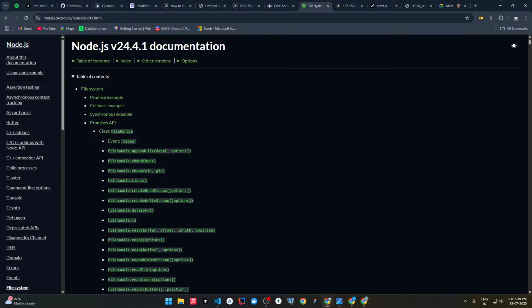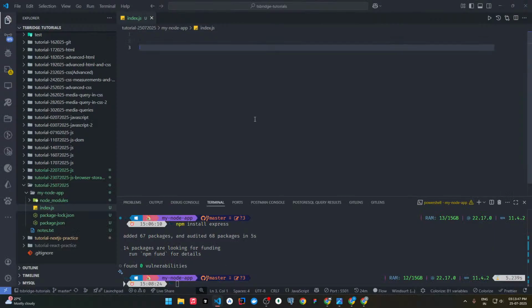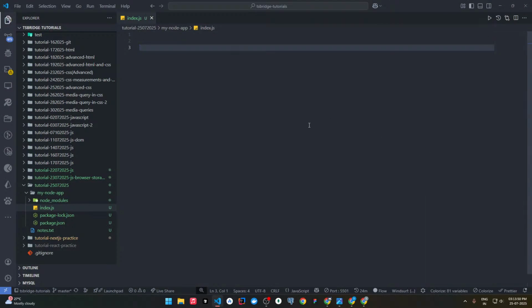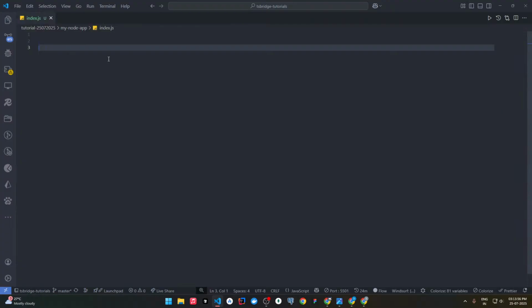Okay, so yes, we were discussing fs. Now, we installed that package. Okay, so actually we installed the packages. Now how do we need to use that in our JavaScript file, because our JavaScript doesn't know what we installed. Only our npm knows that. So how do we use that? We do it by